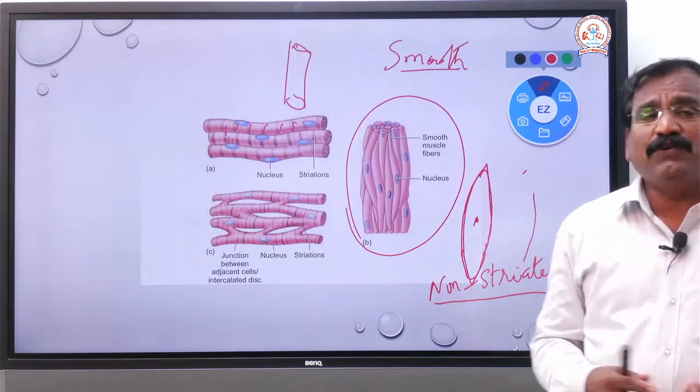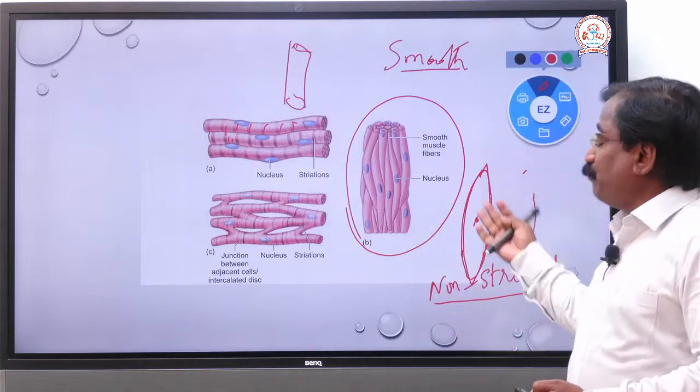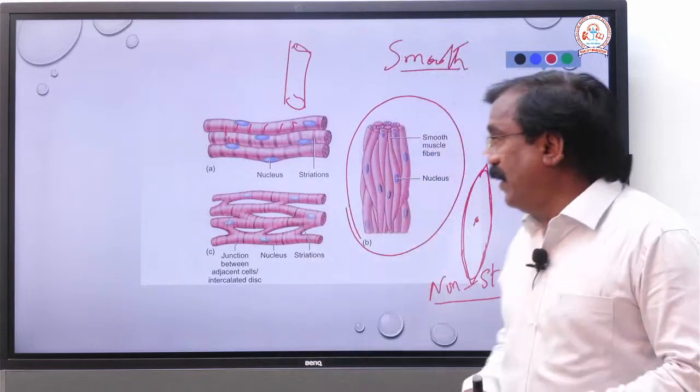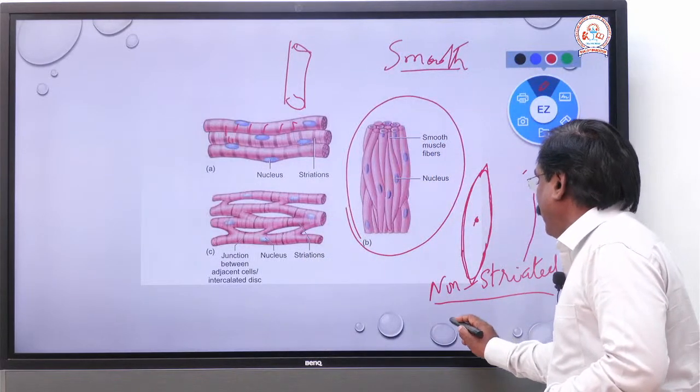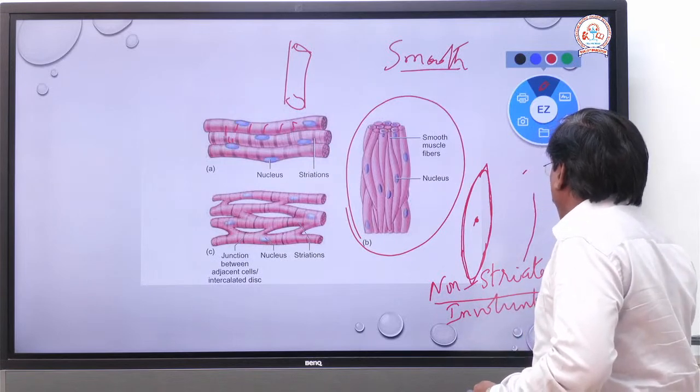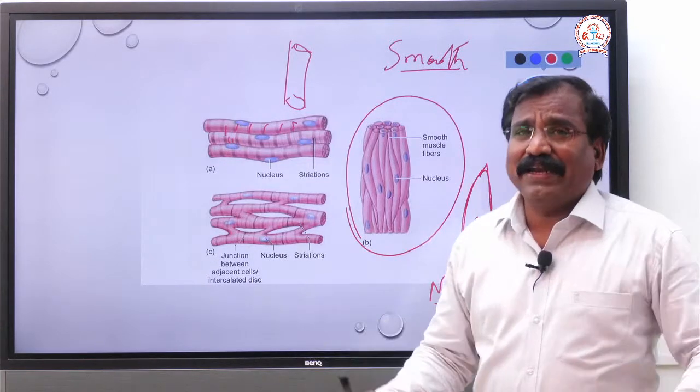Unstriated muscle. This muscle is also known as involuntary muscle. Why is it called involuntary? We cannot control it, it is not under our control.